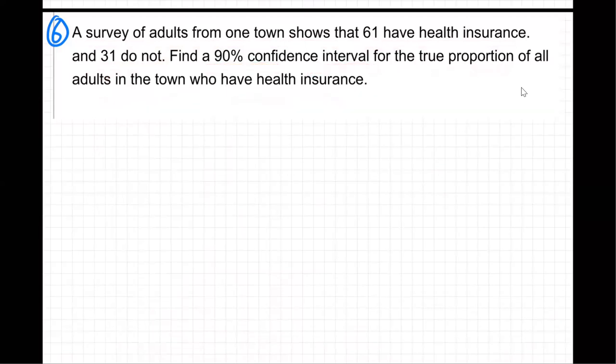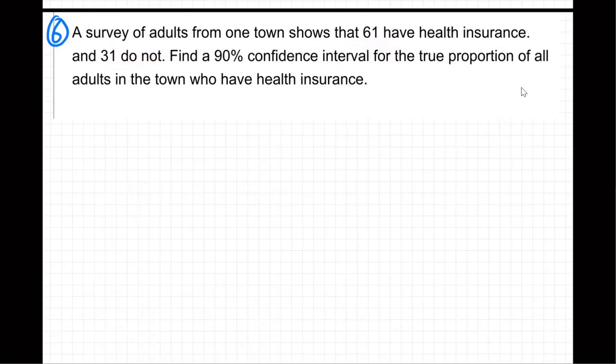In other words, what they're saying is, hey, what percentage of the town do you think has health insurance? And we're thinking, I don't know. I don't know the whole town. But that's how statistics work, right? We ask a few people and we let that give us a good guess as to what might be true for the whole town. That's what stats is always doing. We take a little sample and that tells us something about everybody. Like before election day, they always ask groups of people who they're going to vote for and try to predict what the whole nation's going to do. Same thing. That's what we're always doing.